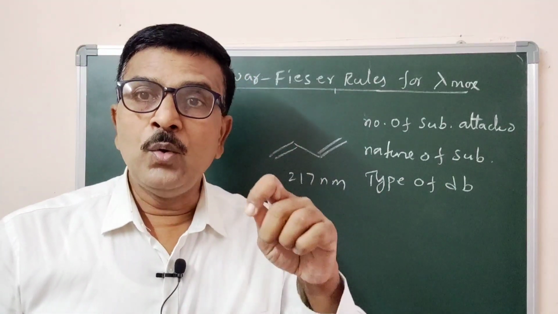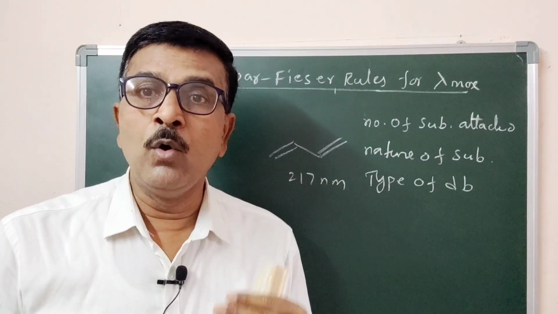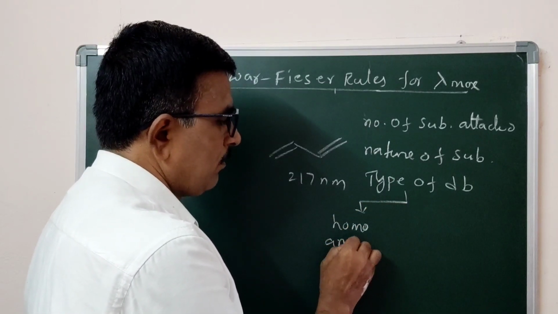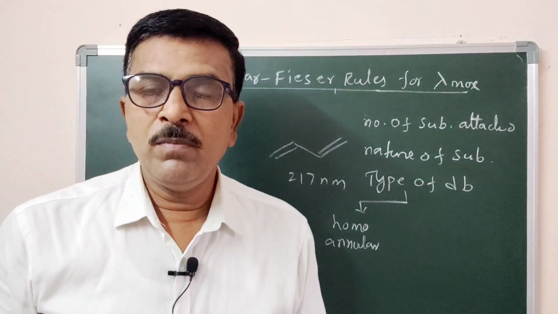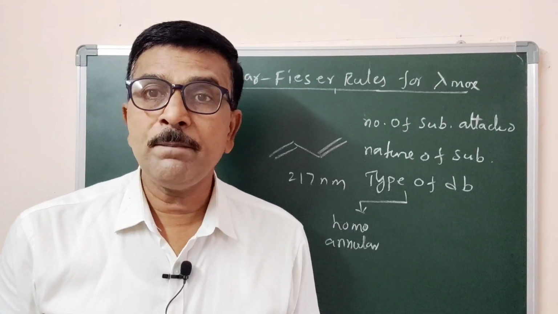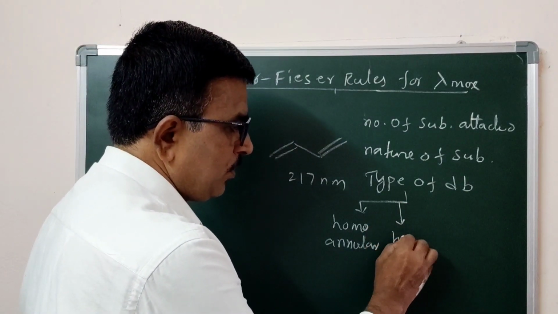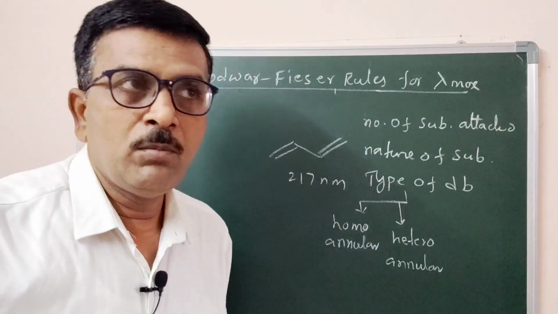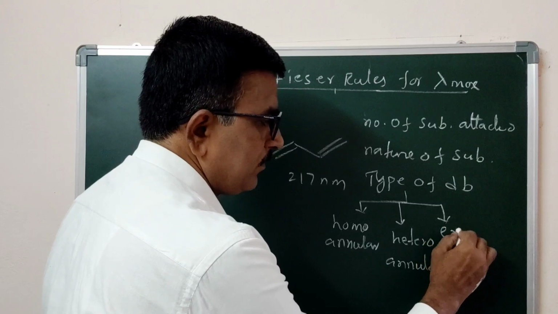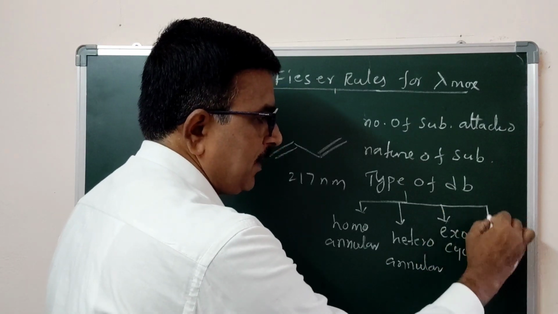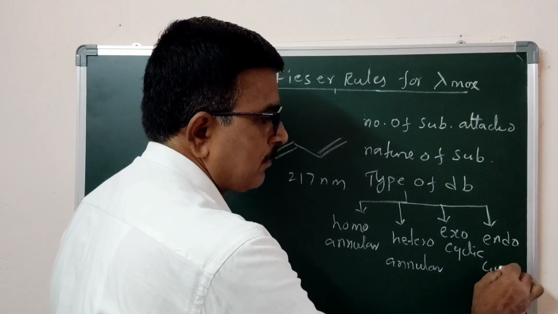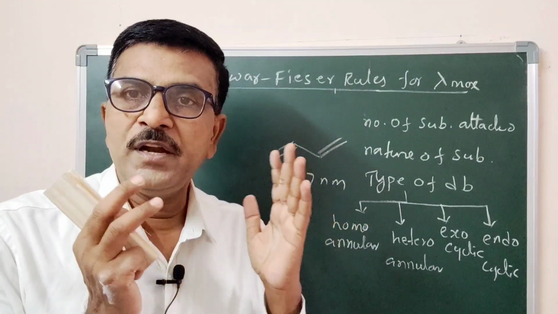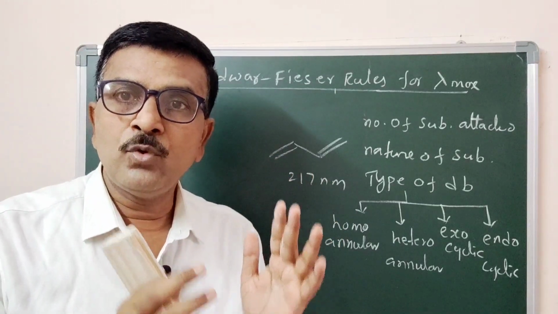The conjugated double bonds in a molecule may be homoannular, or heteroannular, or the conjugated double bonds may be exocyclic, or they may be endocyclic.